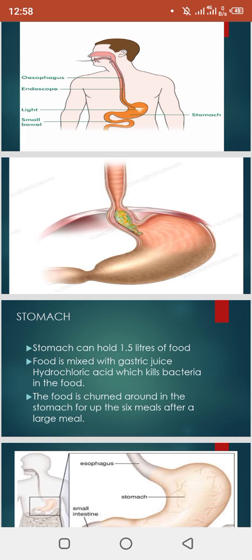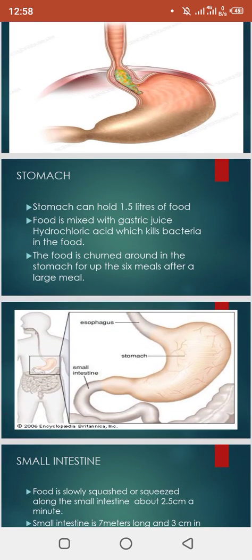The food is going from the esophagus towards the stomach. Now the stomach is a pouch and it stores 1.5 liters of food. In the stomach, first of all, the protease enzyme is released and starts the breakdown of proteins into amino acids. Then in the stomach, HCl is present, which is hydrochloric acid, which kills the germs and cleans the food from the germs and the bacteria.